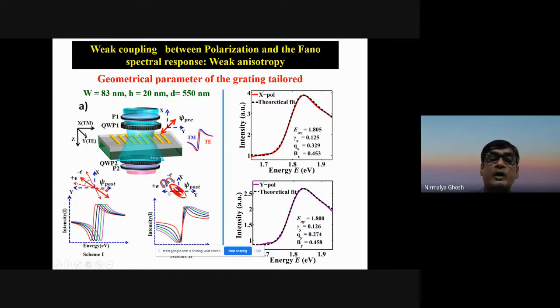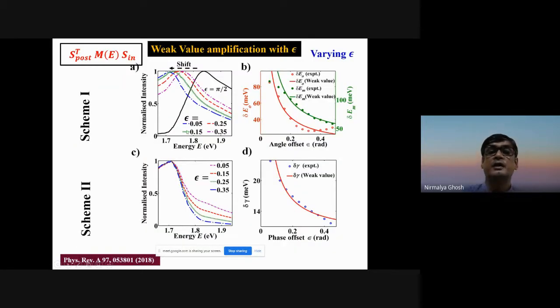And now you do two kinds of post-selections. One is for the real weak value amplification, where you will get the shift of the frequency. Another is for the imaginary weak value amplification with elliptical post-selection, so you will see the width changing. So exactly what we observed. So these are the experimental results. You can see beautiful tunability of the line shape. You can see it varies as you change epsilon. There is a large variation of the spectral line shape, and it followed the weak value criteria of cot epsilon. As I said, it varies as 1 by epsilon or cot epsilon.